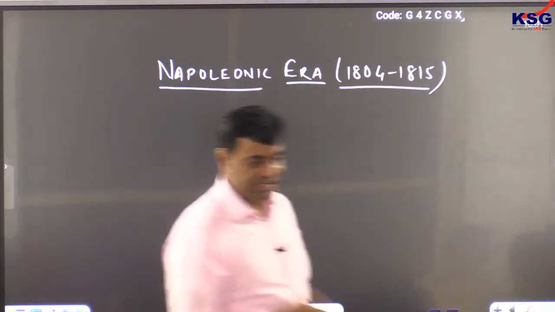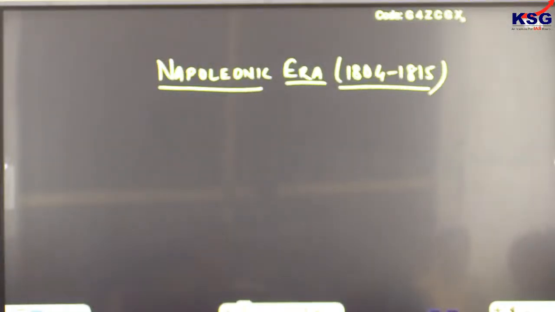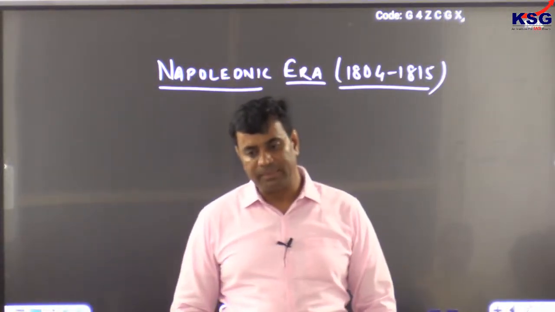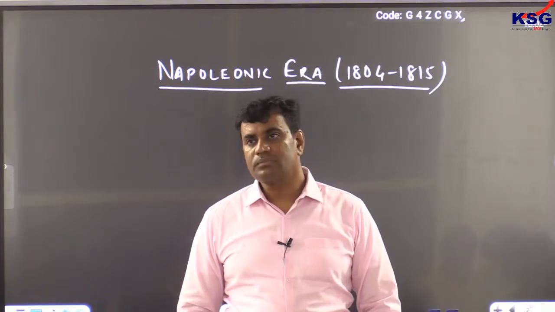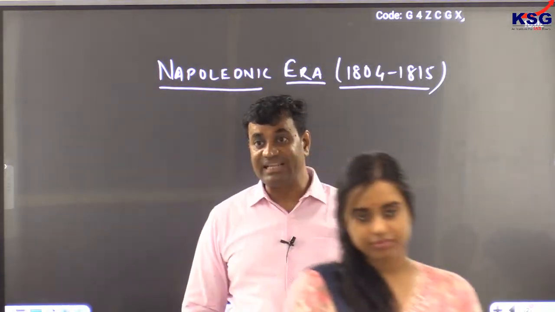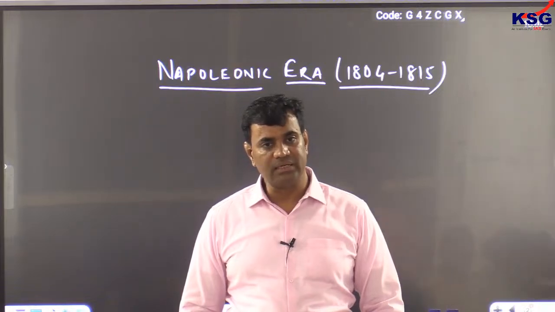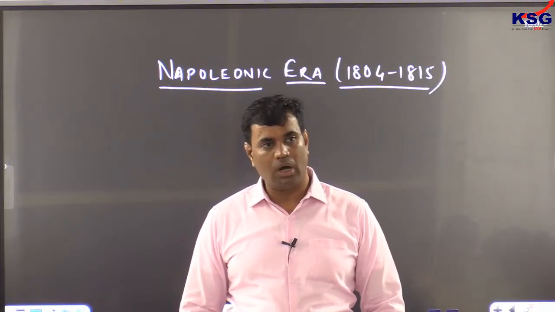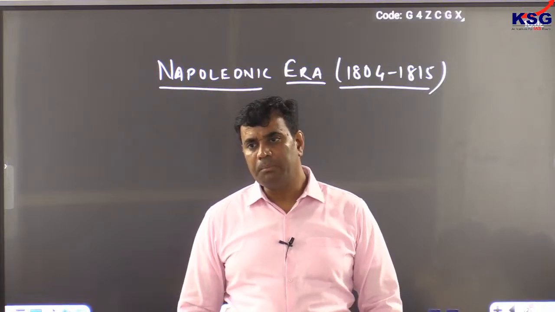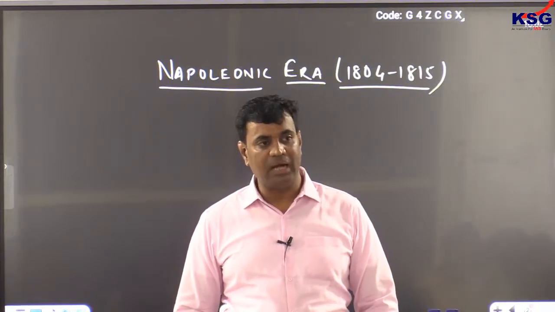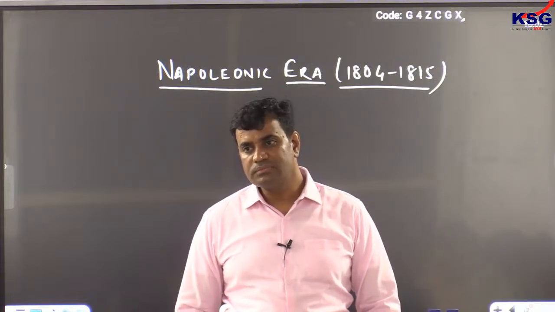In the first decade of the 19th century, entire Europe was dominated by Napoleon, and Britain even declared that the map of Europe should be wrapped up till the rule of Napoleon.